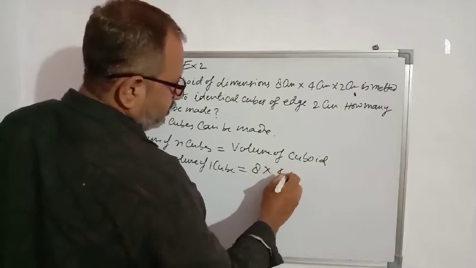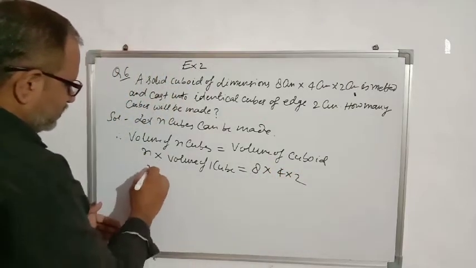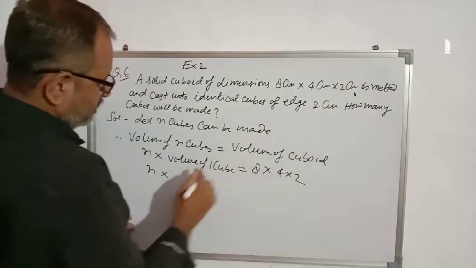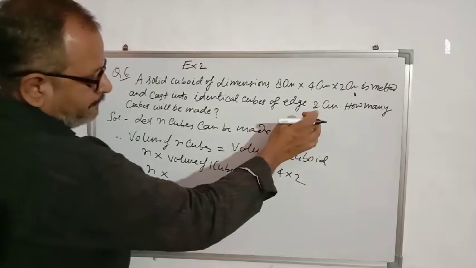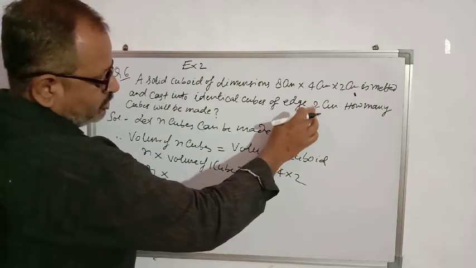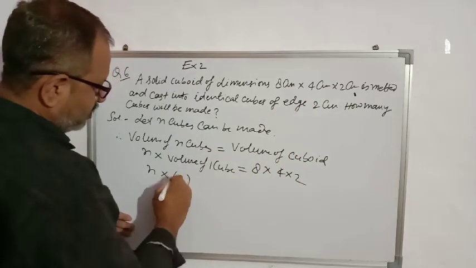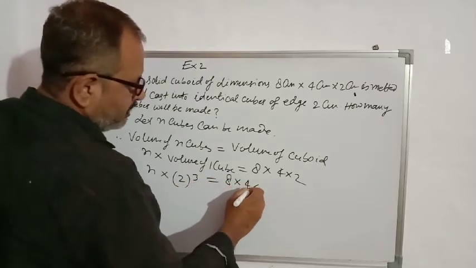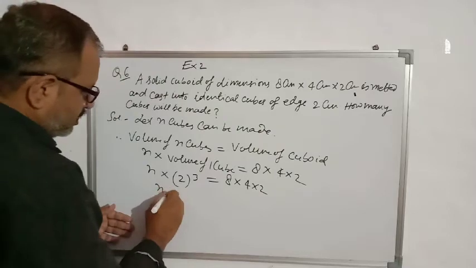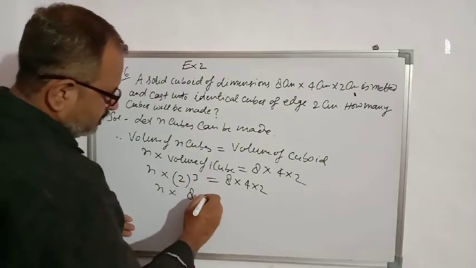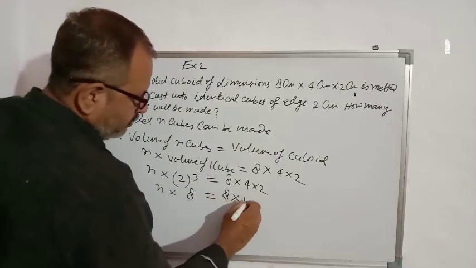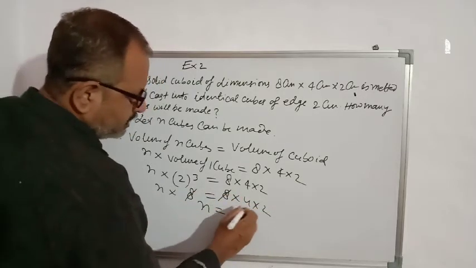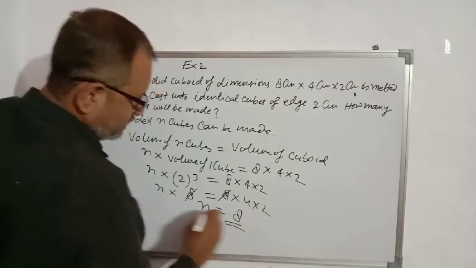8 into 4 into 2. What is the edge of the cube? 2 cm. And volume of cube is a cube, side cube, edge cube. So we can write 2 cube. n into a cube is equal to 8 into 4 into 2. 2 cube is 2 into 2 into 2, which is 8, equals 8 into 4 into 2. 8 cancels from both sides. n is equal to 4 into 8.